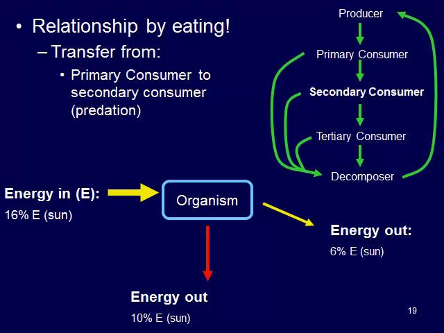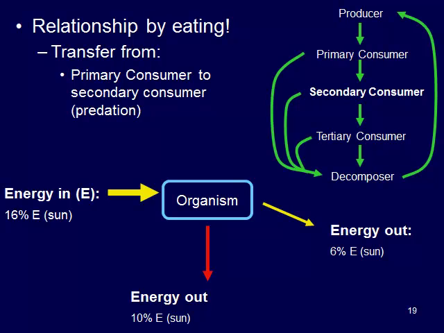So we go on to the next one, and we have our secondary consumer eating that primary consumer. So say we have a seagull eating that sea urchin, they ate that maybe photosynthetic bacteria, or ate that kelp that was photosynthesizing in the ocean. So it has 16% of that initial 100% that the producer once absorbed. So it only has 16% left. The secondary consumer uses 10% of that energy, and then 6% is left for the next trophic level.